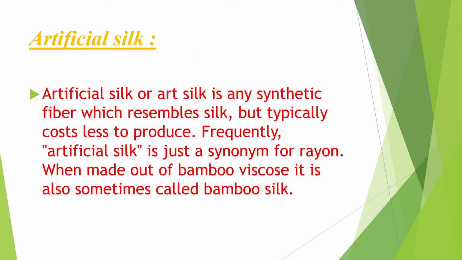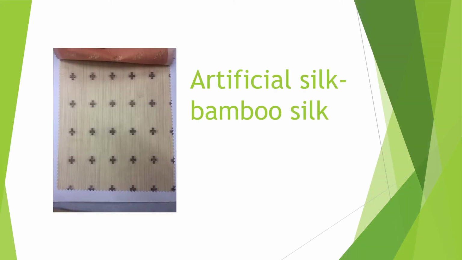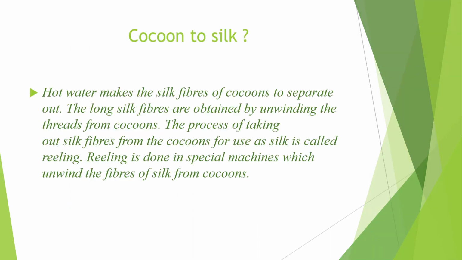Artificial silk. Artificial silk or art silk is any synthetic fiber which resembles silk but typically costs less to produce. Frequently, artificial silk is just a synonym for rayon. When made out of bamboo viscose, it is also sometimes called bamboo silk. An example of artificial silk is bamboo silk.